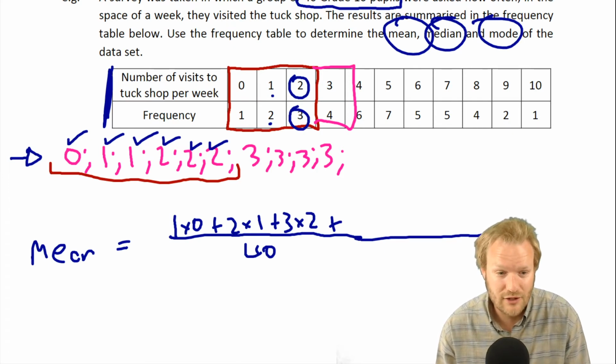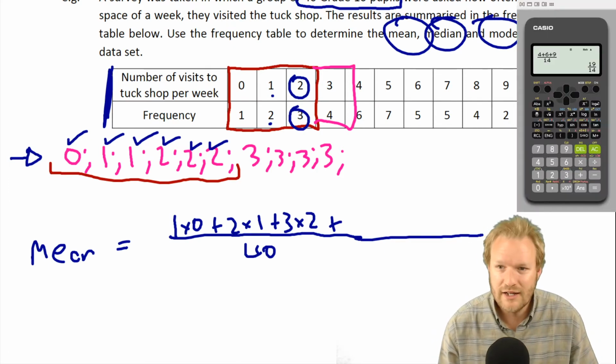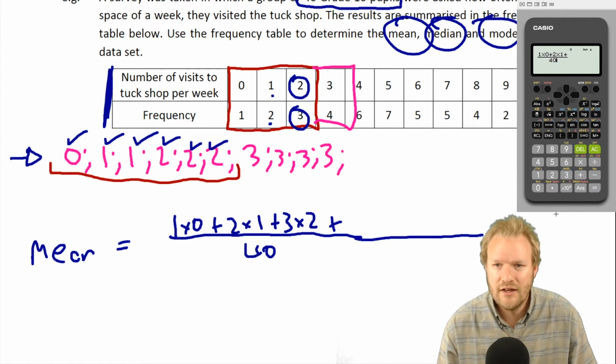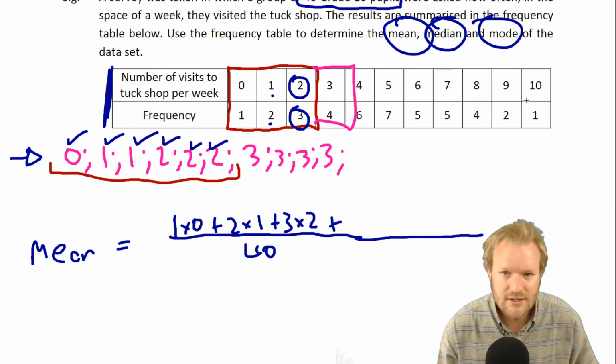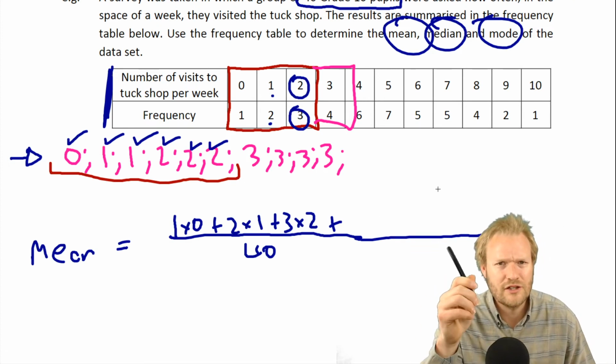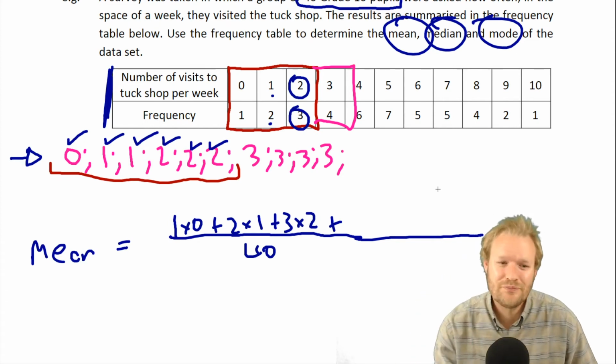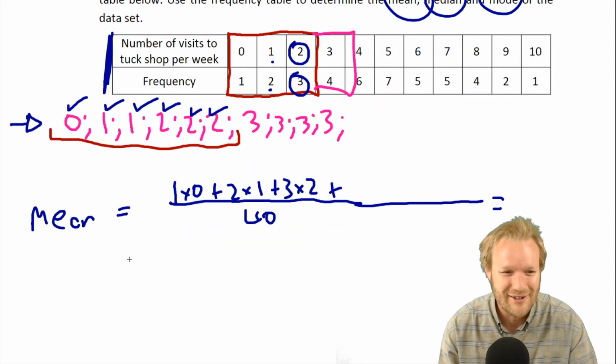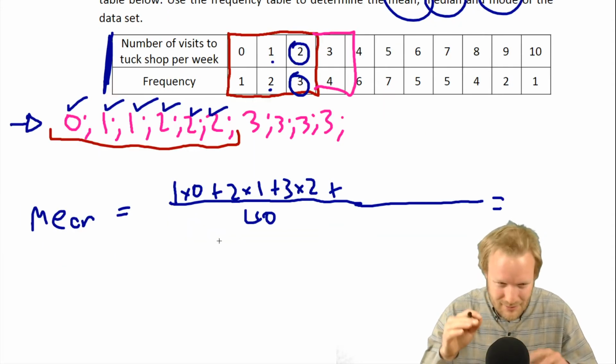Yeah, it is going to be quite something to put that all in, and then you're going to whip out your calculator. Maybe a fraction was a nice way to look at it. 1 times 0 plus 2 times 1 plus, etc., all divided by 40. And when we do that, we'll get some sort of answer, whatever that mean is. So to check that you do it, what's the mean? That was probably a nice little pause there while I'm carrying on with the video. That was another minute for you going plus, and all of that.